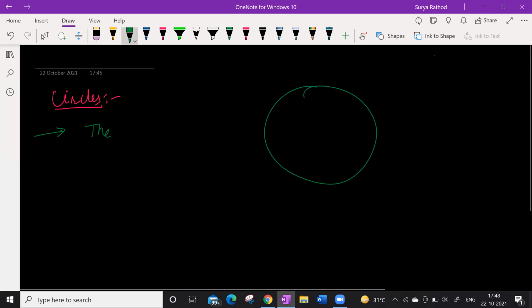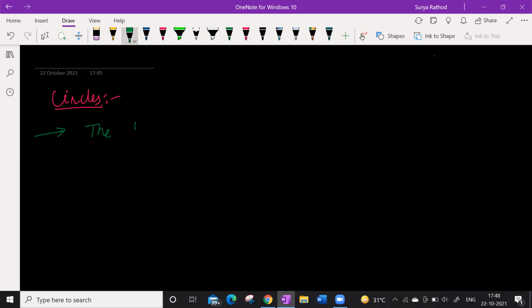This is a plane, right? Sir, a zero-sided curved closed figure. Yes, a circle is a zero-sided curved closed figure. Let us write a proper definition.